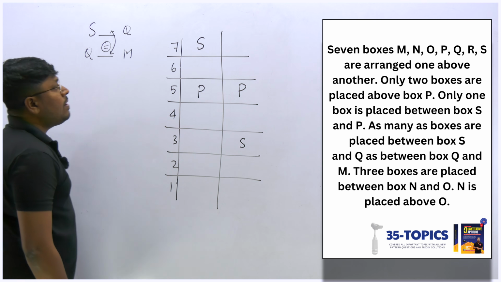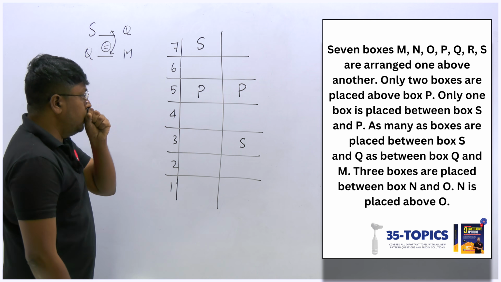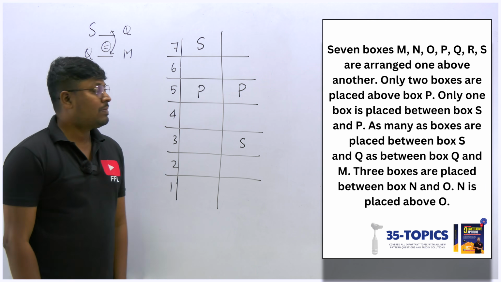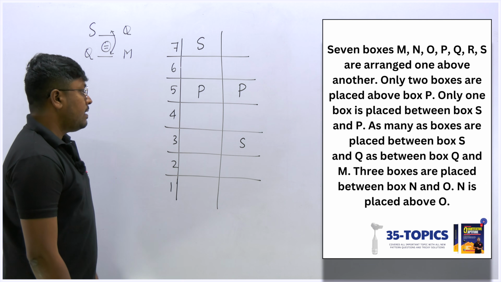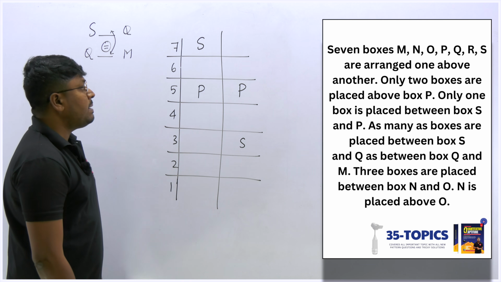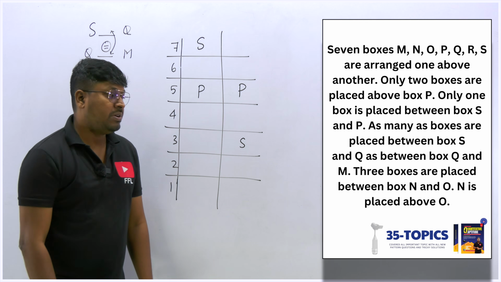So now we already fixed S here. Now our target is to fix Q. Again, we have many options, right? So I think we should not fix it yet and see in this diagram. Let's read the remaining part of the question.